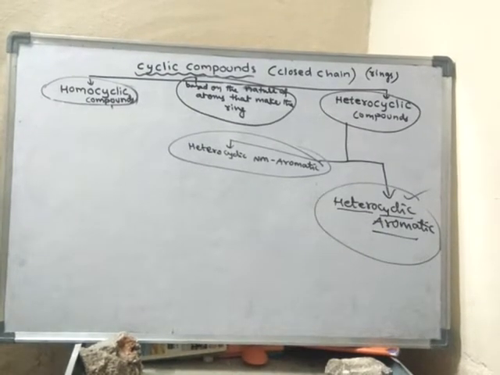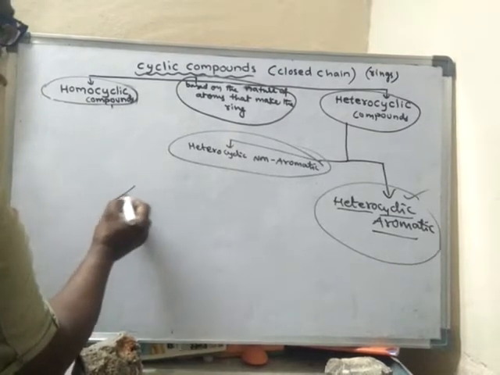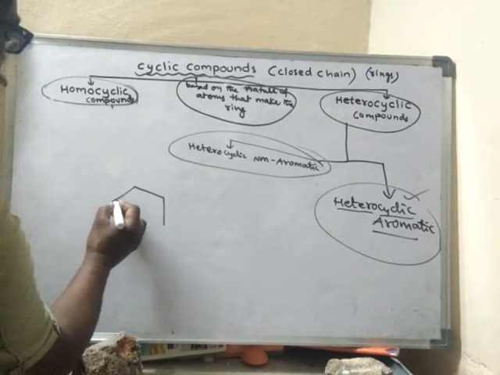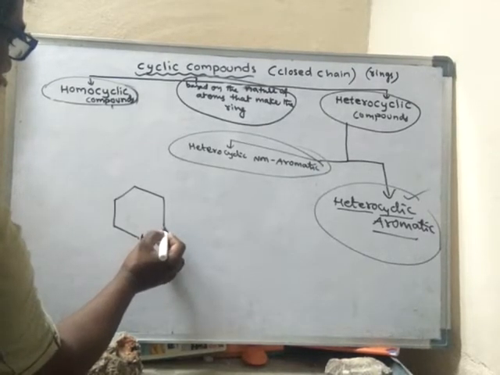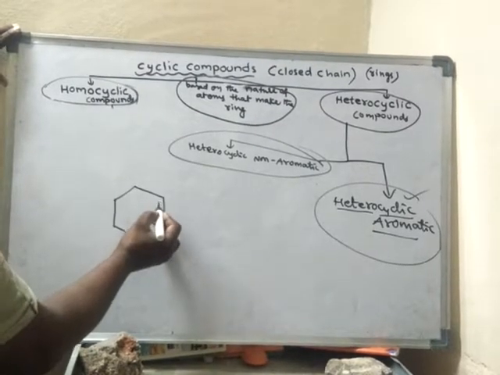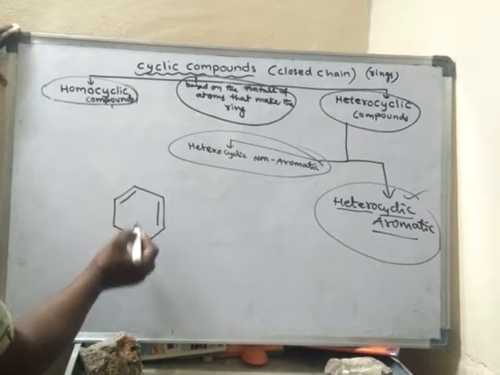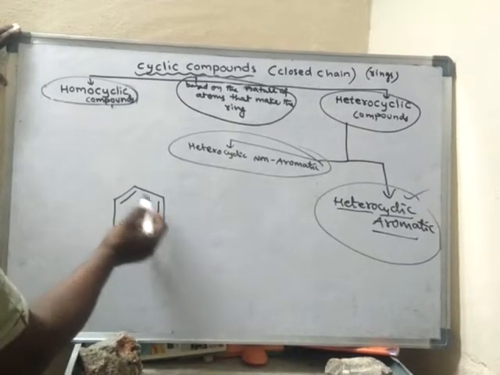Let us take one example. Example, pyridine. See, I am writing the structure of pyridine here. Alternate double bonds, so this is like a benzene ring.